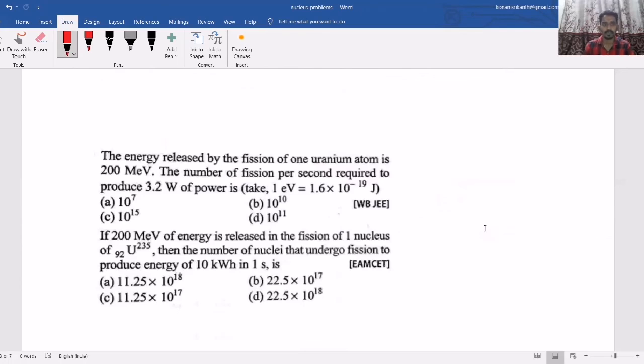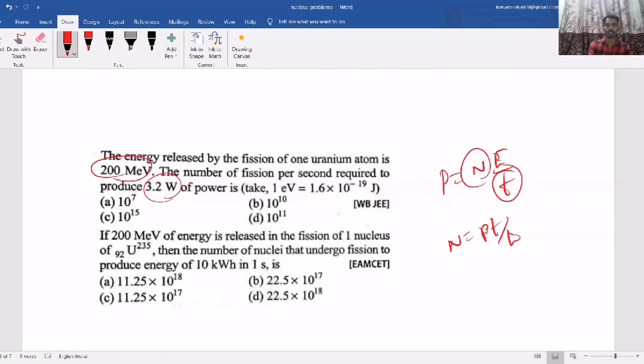Now here, one question based on fission reaction. The energy released by the fission of one uranium atom is 200 MeV. The number of fissions per second required to produce 3.2 watt of power is? Again, same thing. So the power equals N into E by T. The power is given, and the energy per fission is given, but it is in mega electron volt. Per second, so time is 1 second, then you can find the N value. So N equals PT by E.